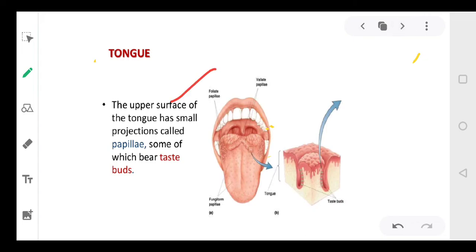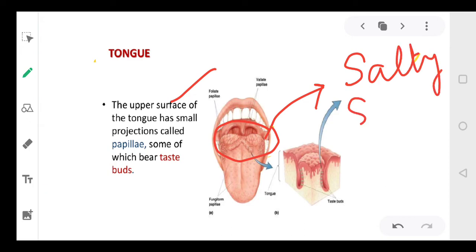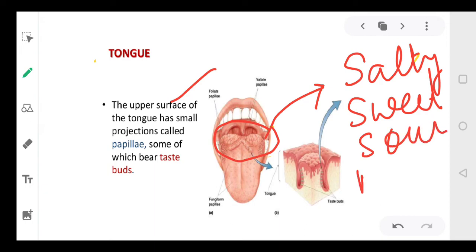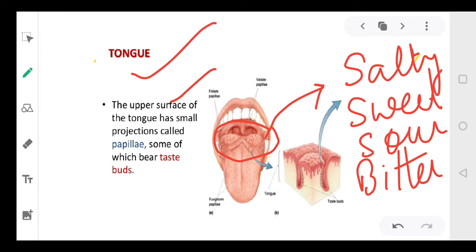Then the upper surface of the tongue bears certain papillae, and these papillae help in giving you the taste of the food. देखिए हम food को taste कर पाते हैं. Taste of the food means whether the food is salty, sweet, sour or bitter. So this is told to us by the tongue, right? ये टंग है जो हमें बताती है, क्योंकि टंग के सरफेस पे कुछ प्रोजेक्शंस हैं जिनको हम पैपिला कहते हैं, जिनको हम टेस्ट बड्स भी कह सकते हैं.